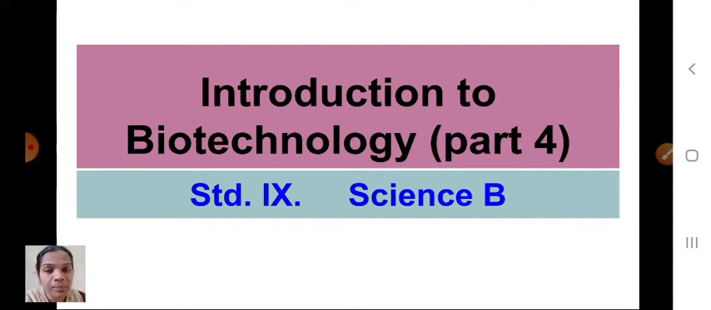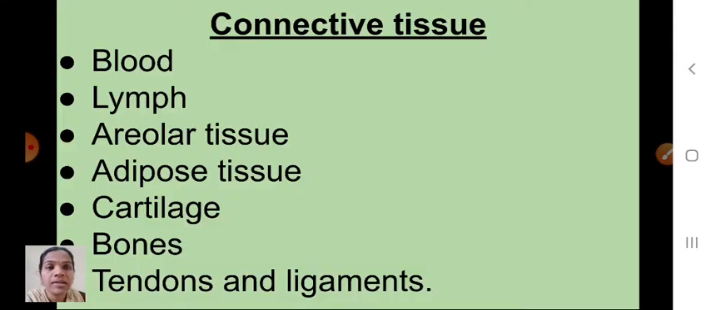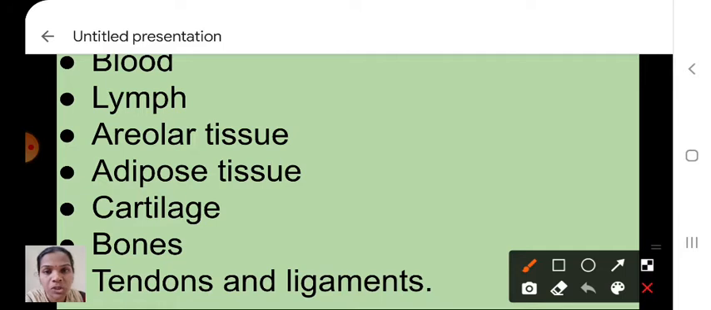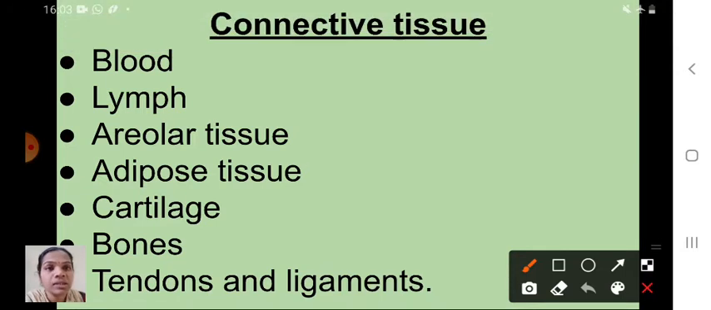We discussed about connective tissue and their types. Okay, so connective tissue is what? It is one type of animal tissue, and see here, children, these are the types of connective tissue. So last session we discussed about the structure and function of this tissue. Once again I will recall here: blood, lymph, areolar tissue, adipose tissue, cartilage, bones, tendons and ligaments. Okay, these are the types of connective tissue.